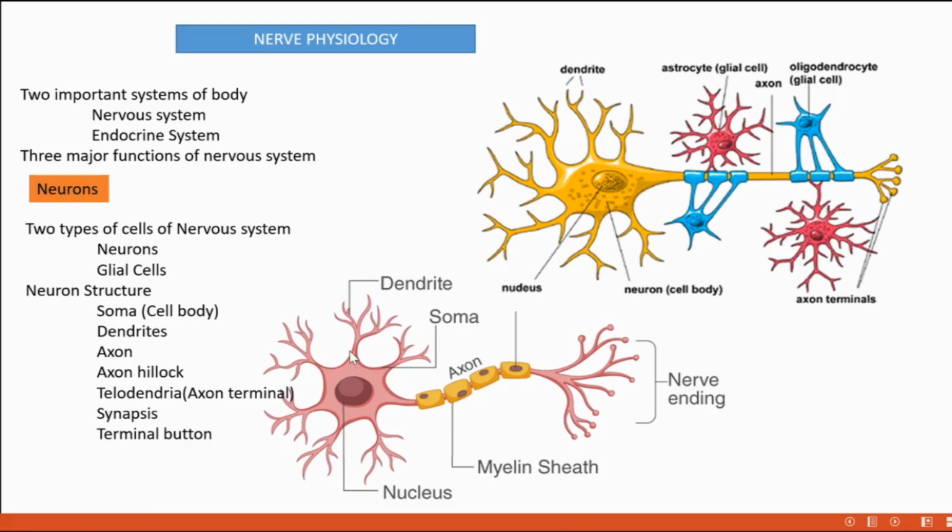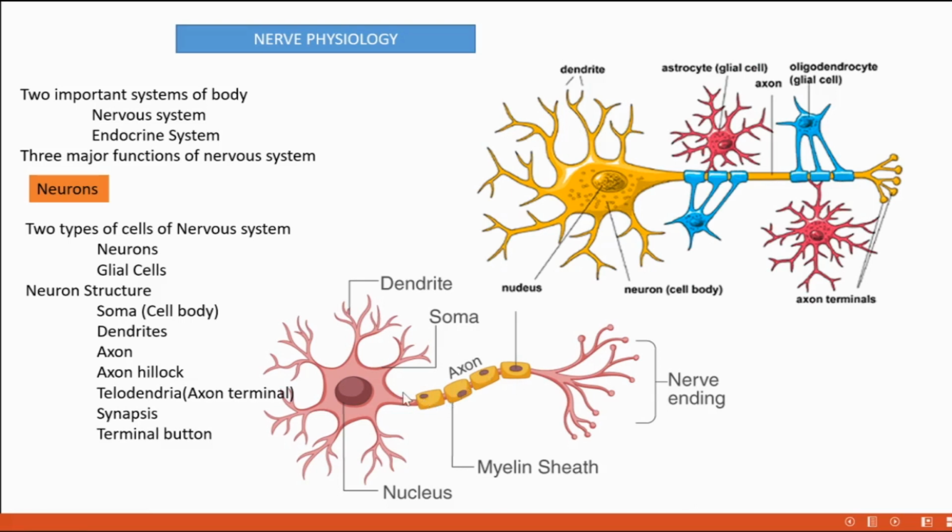And from the soma, so many arms are emerging. Those arms are called dendrons, sorry, and dendrons again branch into dendrites. And from the soma emerges a long axis. Its name is axon. And one more term, the point where the axon joins with the soma or cell body, that part is called the axon hillock. Axon hillock, the point where the axon meets the soma.